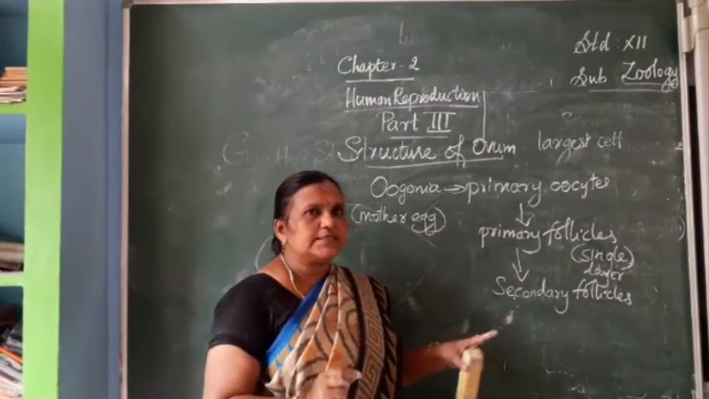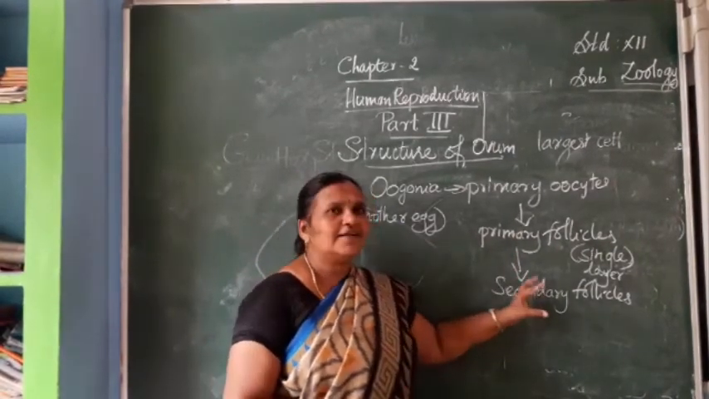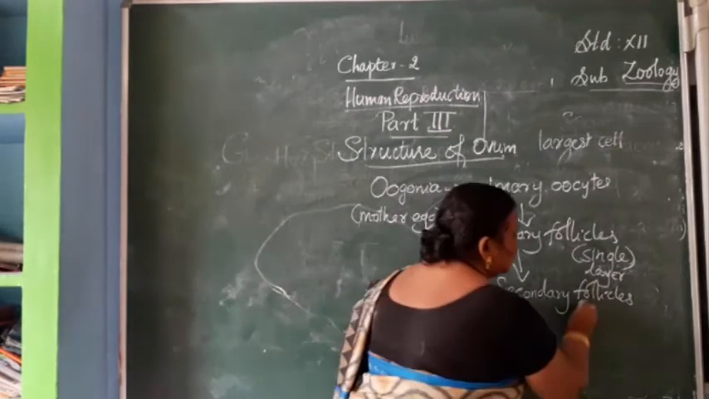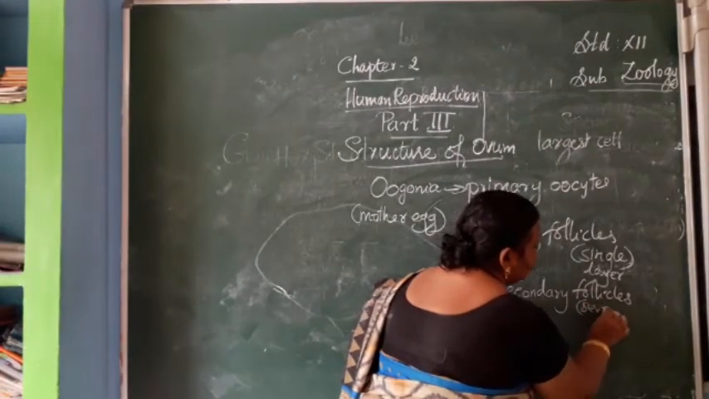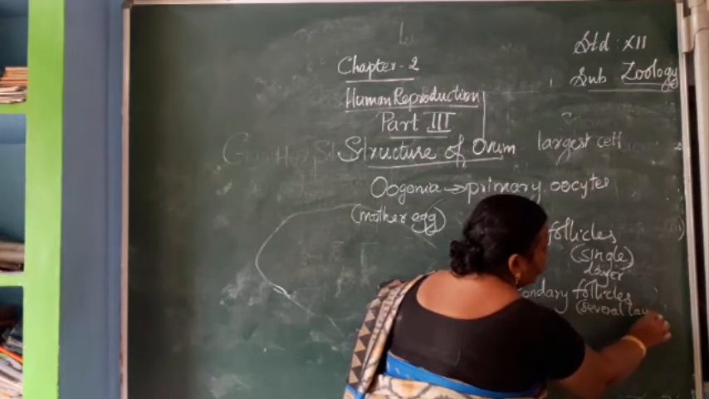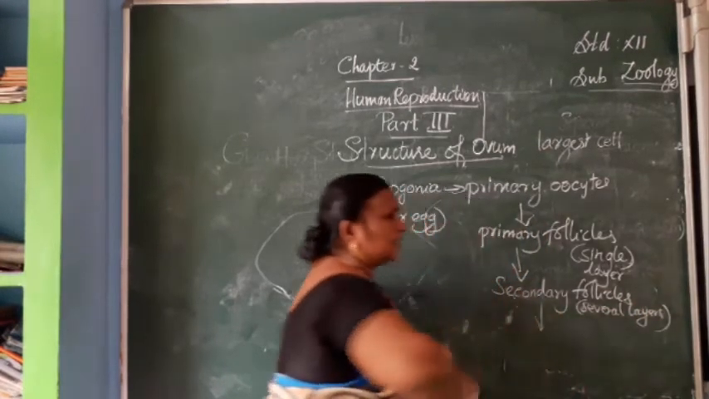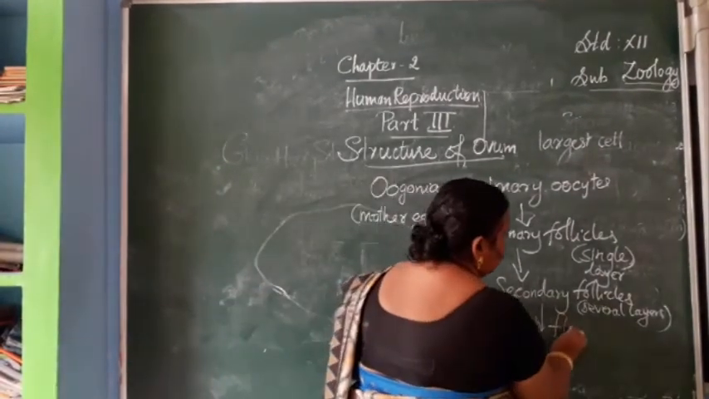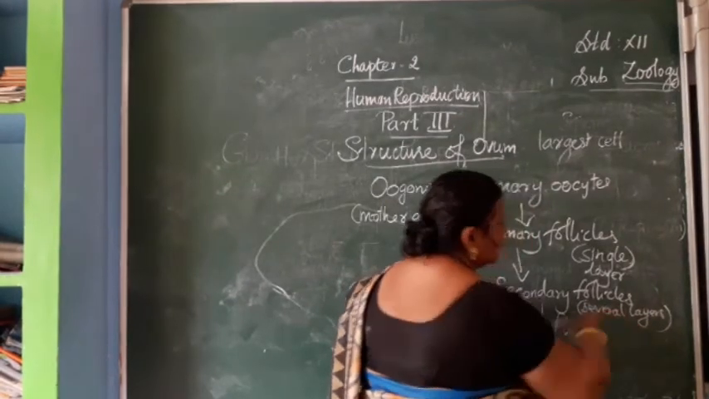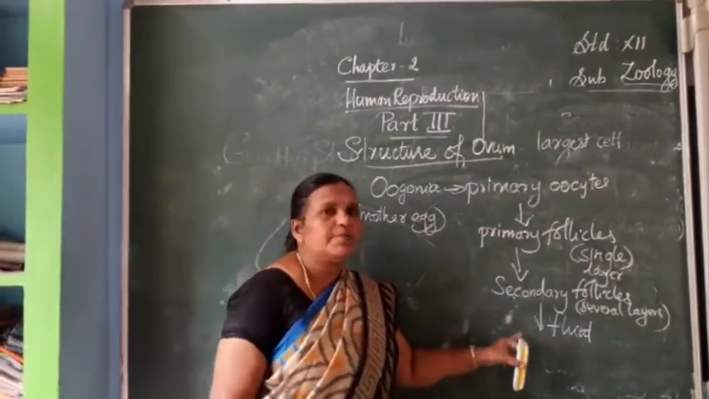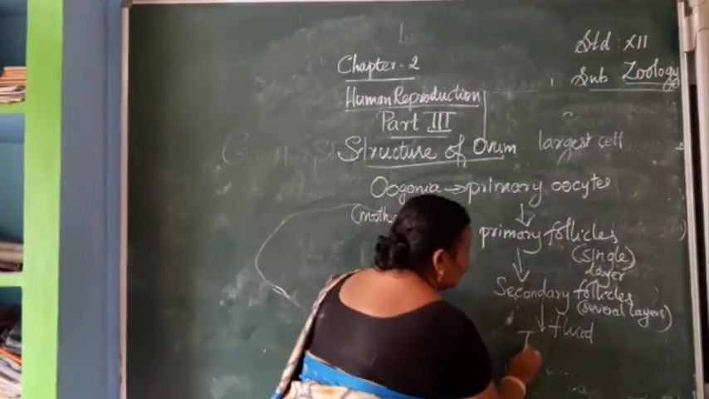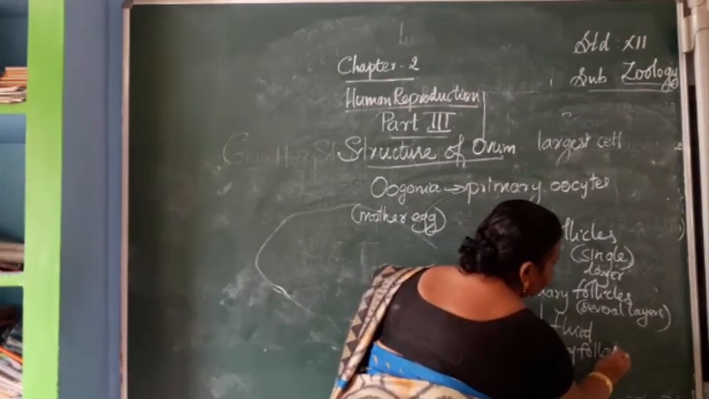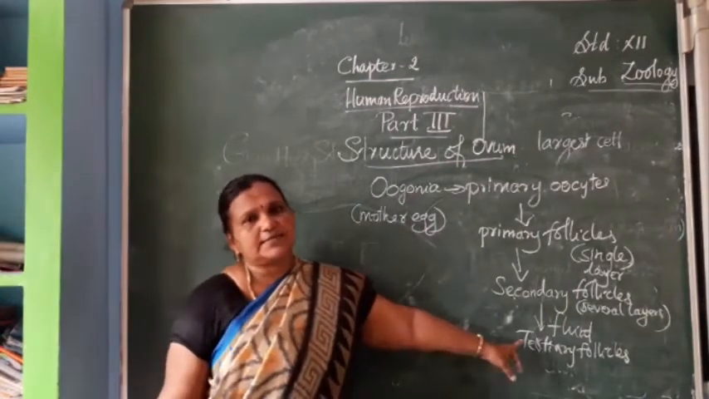Then afterwards, when these primary follicles are converted into secondary follicles, they will be covered by 3 or 4 layers, several layers. And in these secondary follicles, afterwards, a type of fluid will be filled in between these layers, and they will be converted into tertiary follicles. So now tertiary follicles are formed.